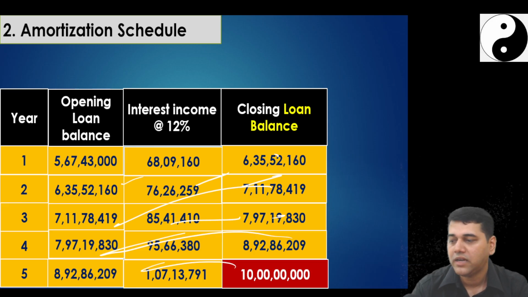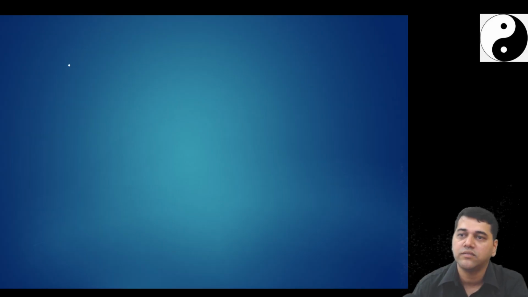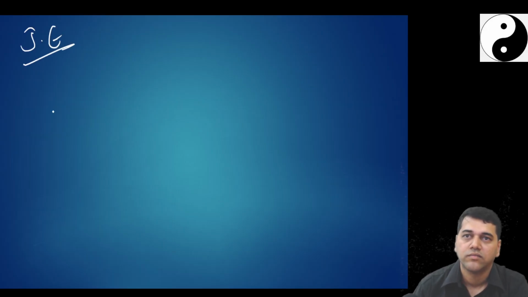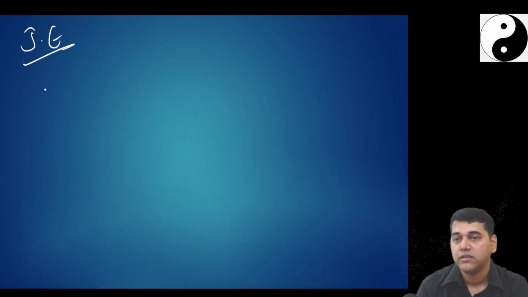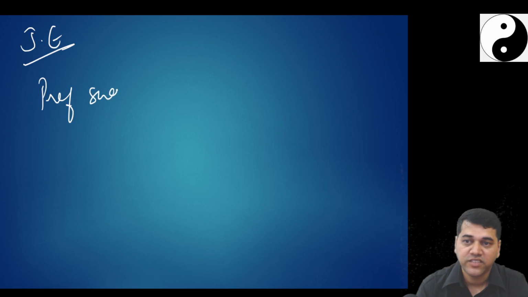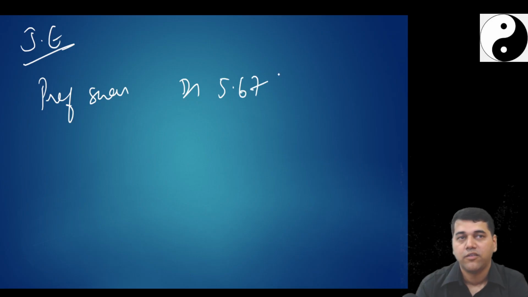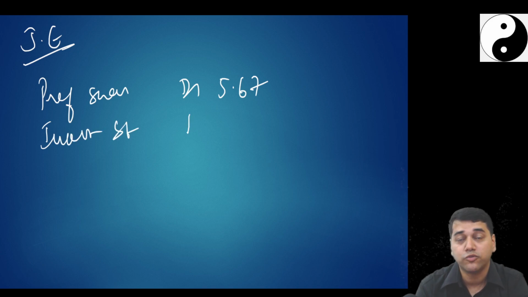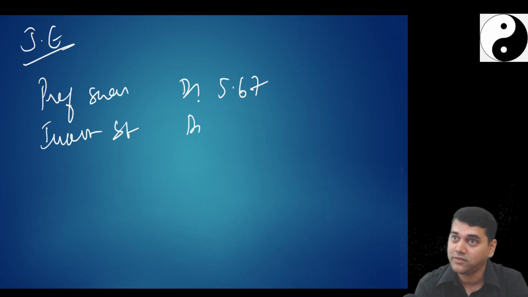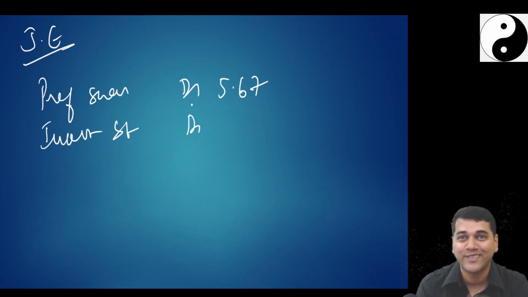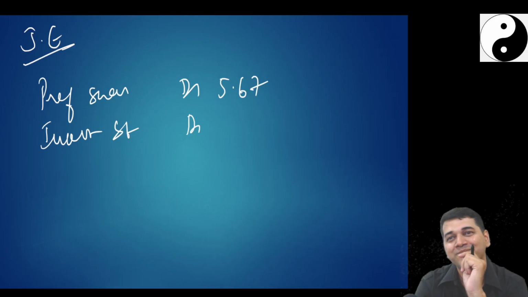Next, what should I do? I'll pass the journal entry. What is my journal entry? Maybe in the exam they may ask you for the journal entry. Preference shares debit. How much? 5.67 crores. Difference? Investment in S Limited, which is going to get eliminated at the time of consolidation. Now, when we learn consolidation, we should think about what is going to happen with this. Then what is the second effect of this? We have to see now.